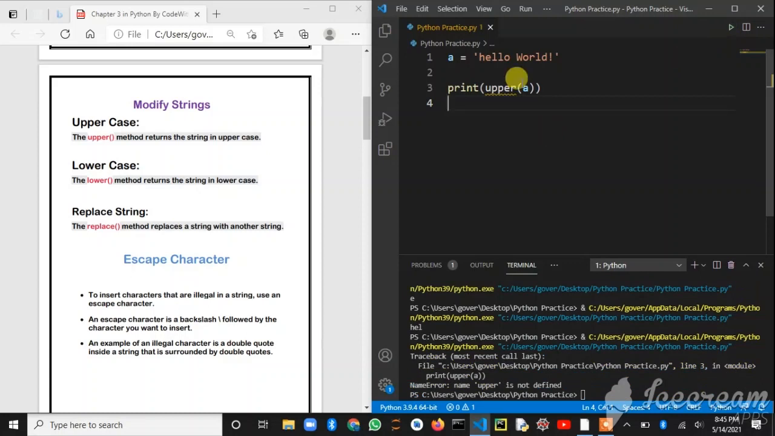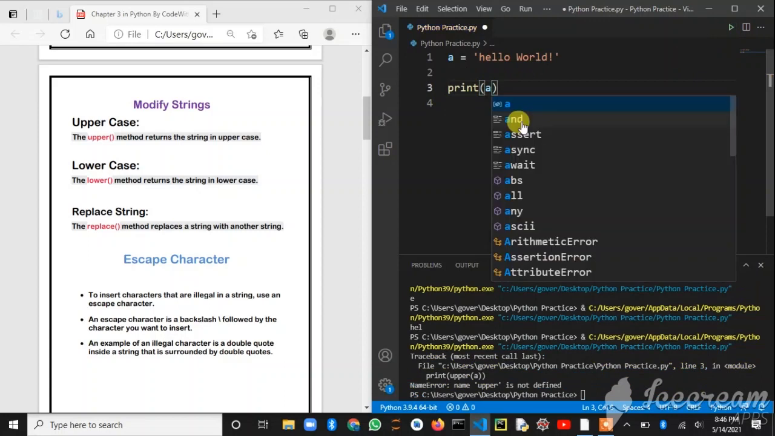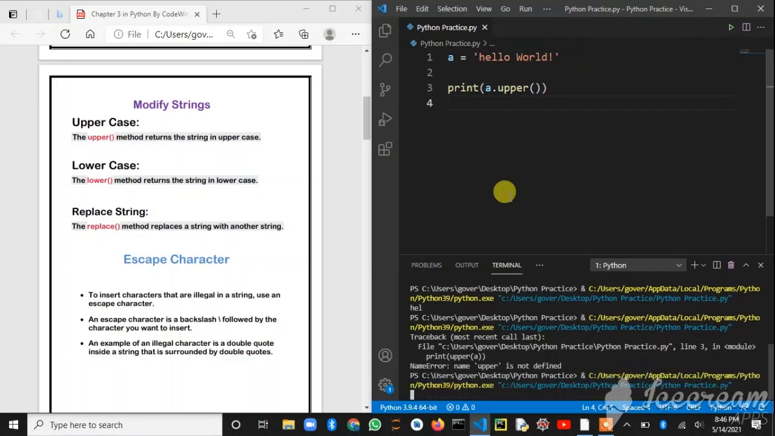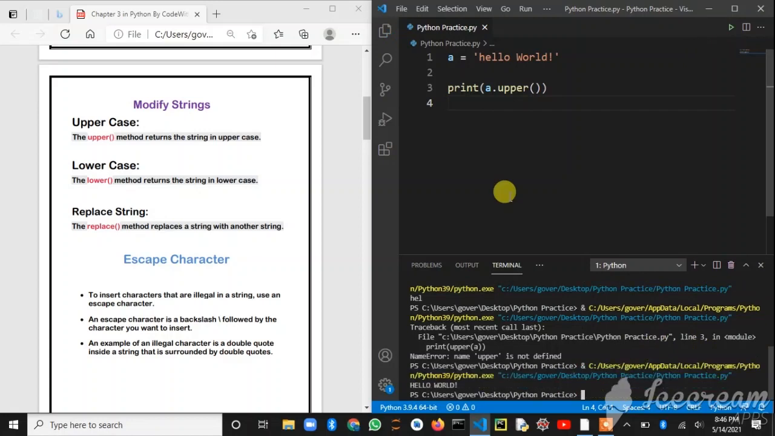Oh, we have got an error. I think we have written in a wrong way. Okay, I think a dot upper, this one is the correct one. I have not done it for 2 months, so I forgot the method. Yeah, the output is hello world, as you can see. Now our statement is correct.